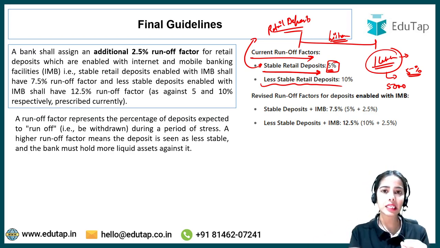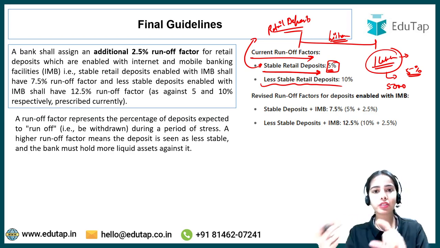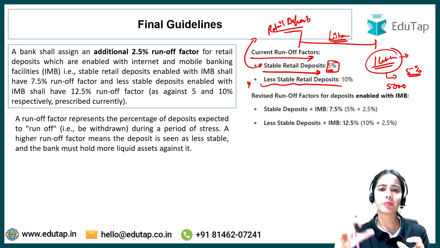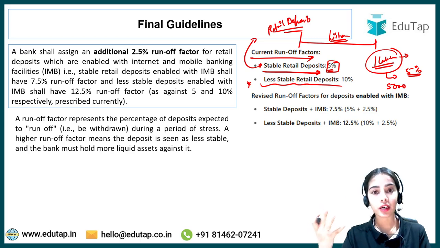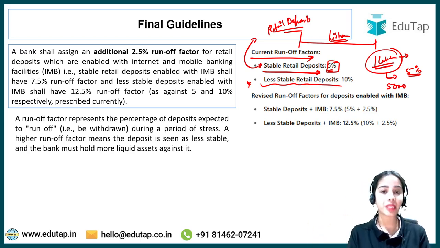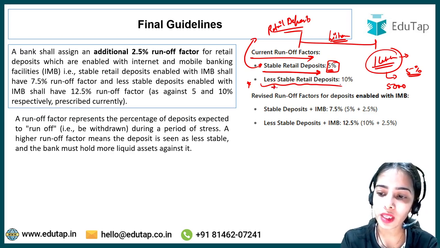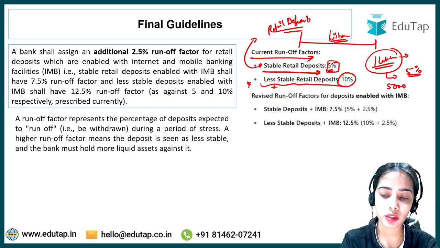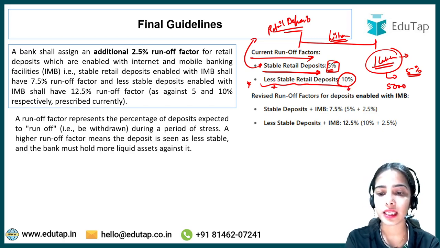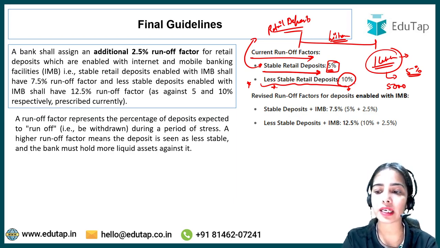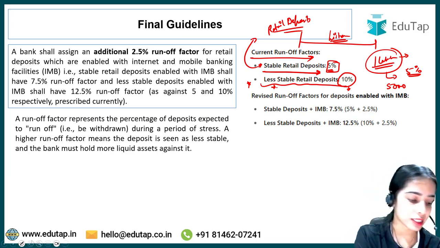So in this case, it has been seen that in the previous time period, these people have taken out the money in varying amounts. Sometimes they are taking out more money, sometimes less, sometimes they are just emptying their whole account. So for less stable retail deposits, as per the previous history of the deposits, it is seen which deposits are less stable, and for that the runoff factor is kept at 10%. Okay. So this is the idea.